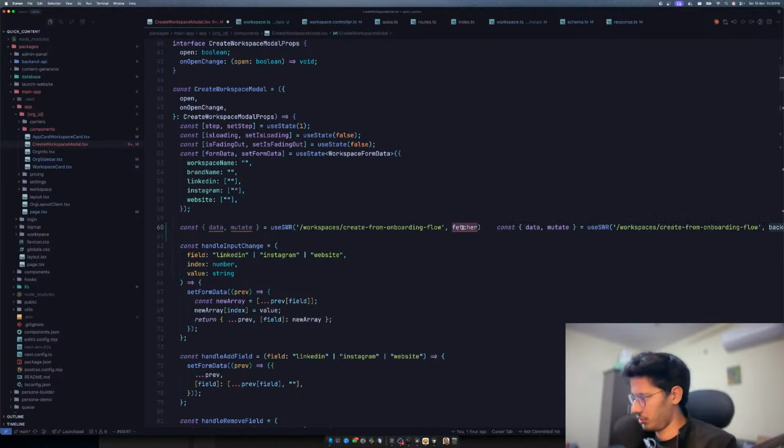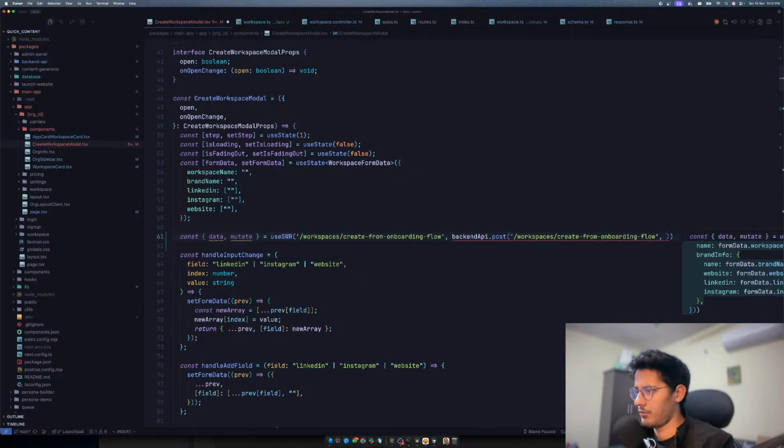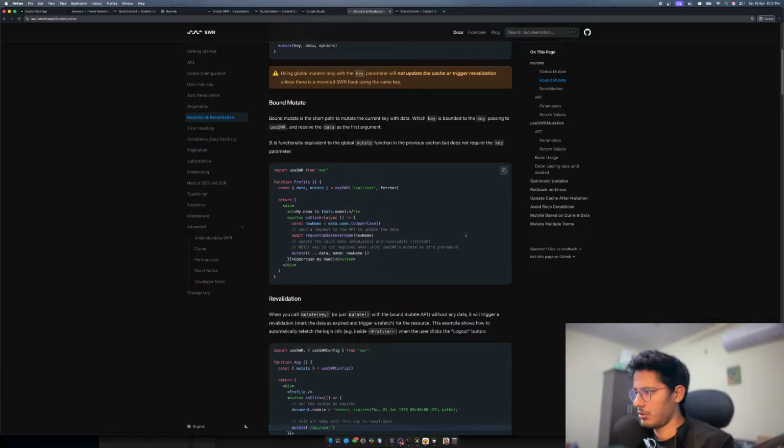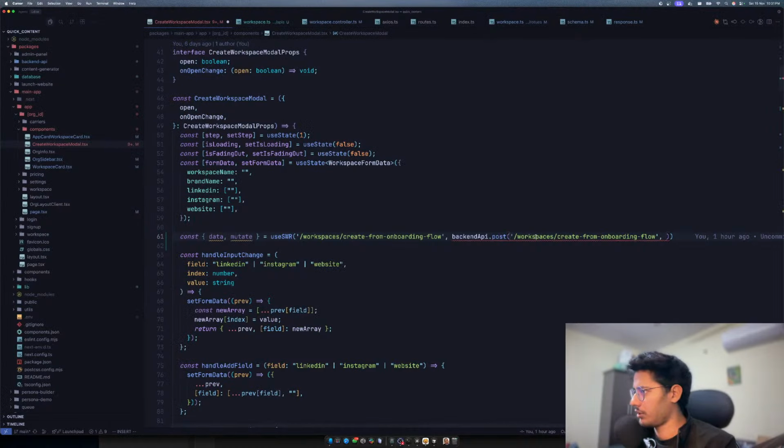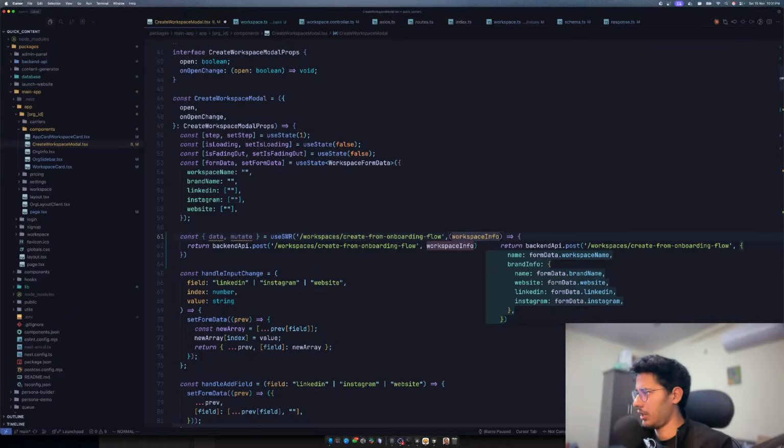Then I have a fetcher which should be backend API dot post, and it should be that, and it should not be the form data. Wait, how would that work? Okay, so I think if this is a function, then I should be able to have a function with some requirements, like with some workspace info that I will create. Hold on. And then I can do that. That's pretty awesome. And yeah, that's pretty much it.